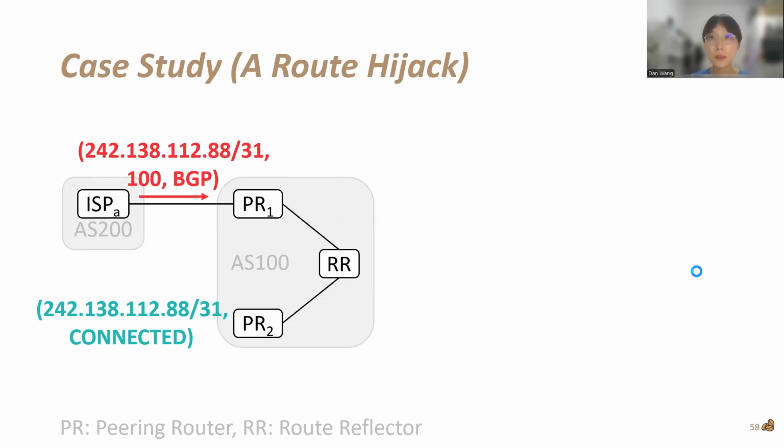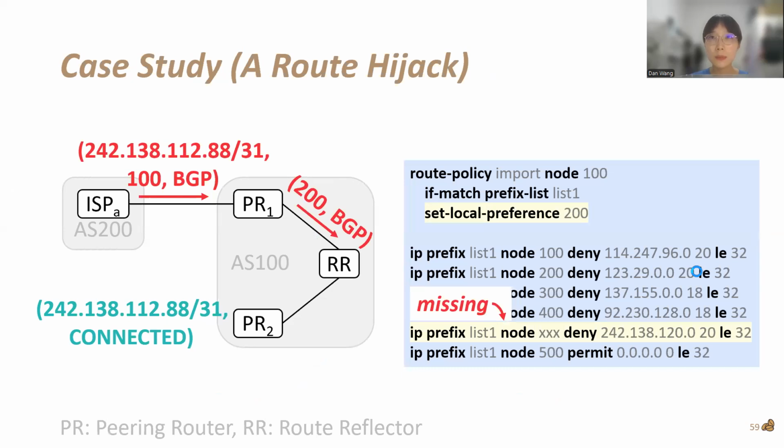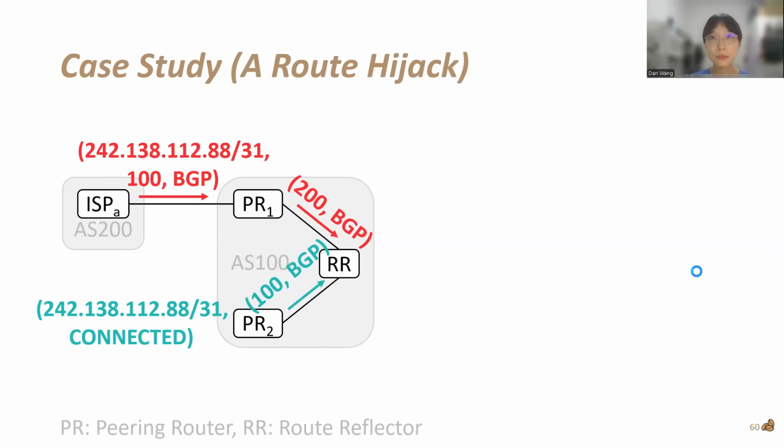It begins with SPA announcing a /31 prefix to PR1. Then the route is permitted by PR1's import policy, which is misconfigured, as it misses one deny entry in the prefix list to deny this internal prefix. The route's local preference is set to 200.